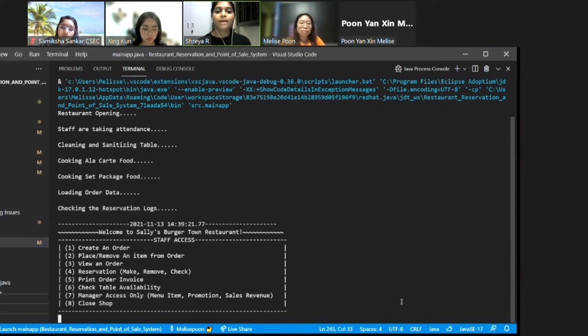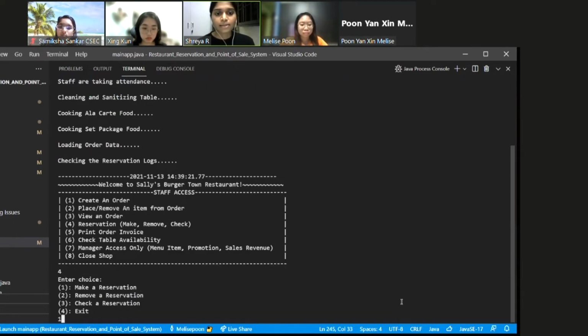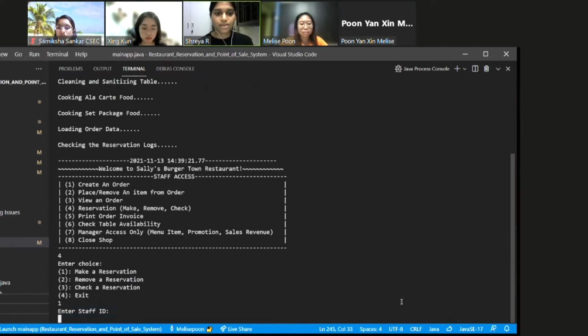So over here, we have the staff access page of the restaurant, and over here we have a few things that the staff can do. So now we'll be walking you through one of the things that the staff can do, which is allow a customer to make a reservation. So now we will start by pressing 4, and then we can enter one, which is to make a reservation, and I can enter my staff ID, which will be E2.